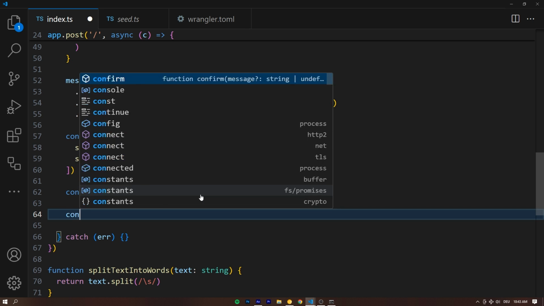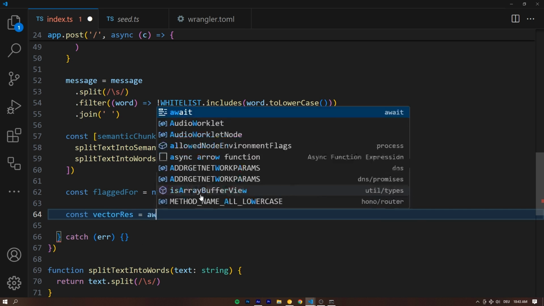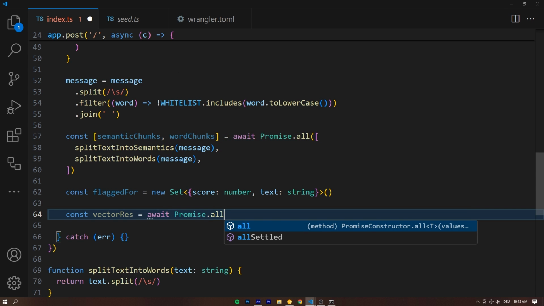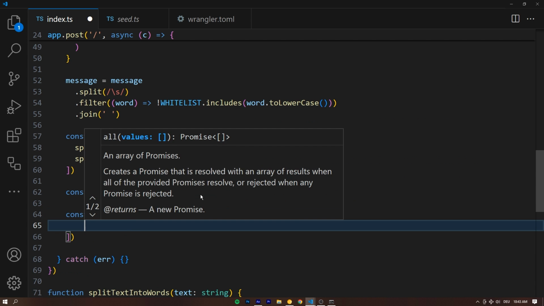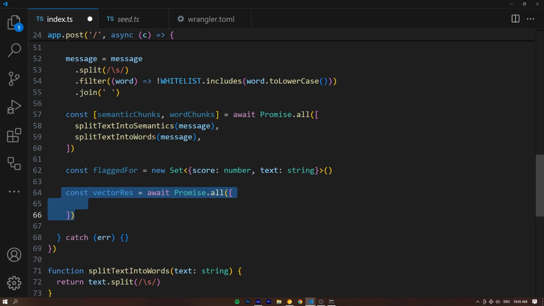And now let's say const vectorRes, the vector response, is going to be equal to await Promise.all. And as always, the Promise.all takes an array. And the goal of this vectorRes is basically to ask our vector database for both the word chunks and the semantic chunks, do these contain swear words? That's all we want to do in here, right?